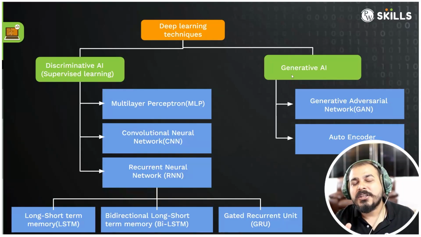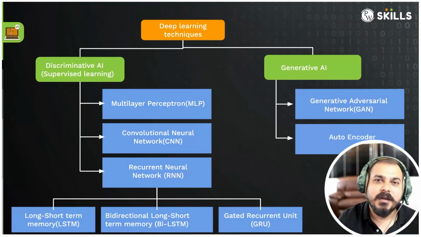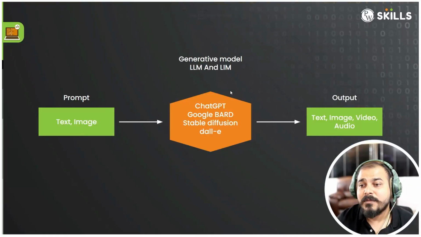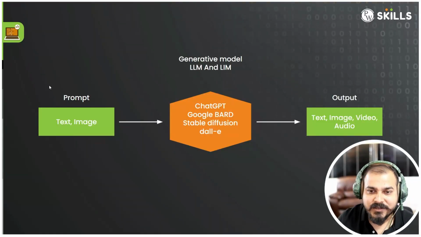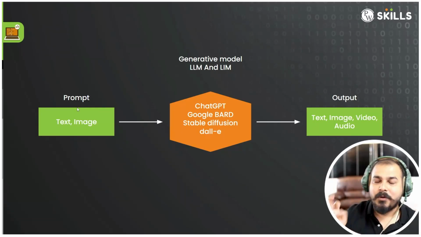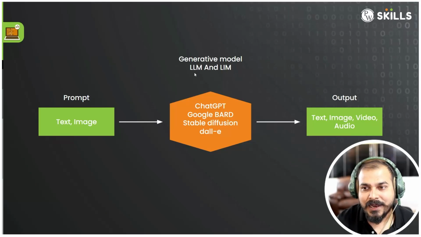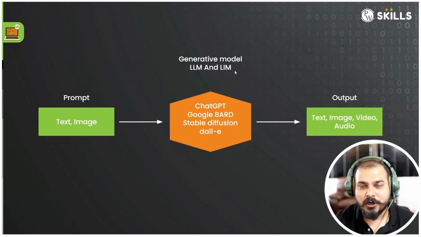But one of the major things with respect to generative AI, whenever we start working with LLM models, is prompt engineering. Here you can see an example. I have something called prompt, and from here I'll be deriving what exactly prompt engineering is. Then here I have some generative models like large language models and large image models.